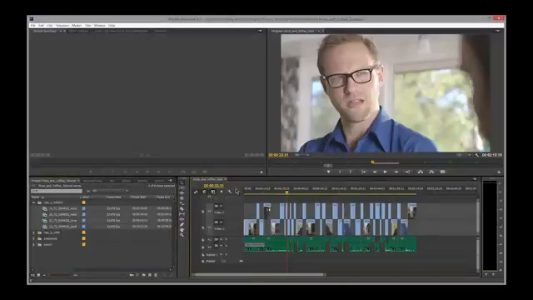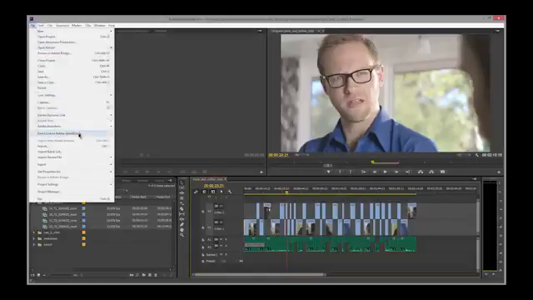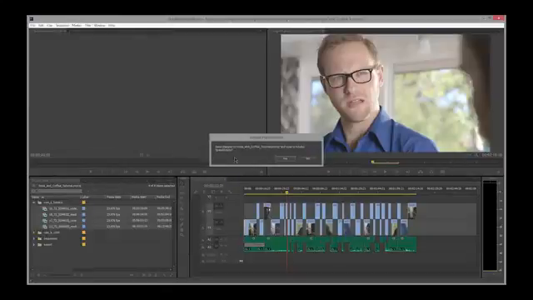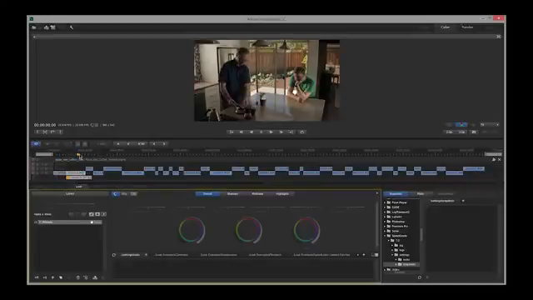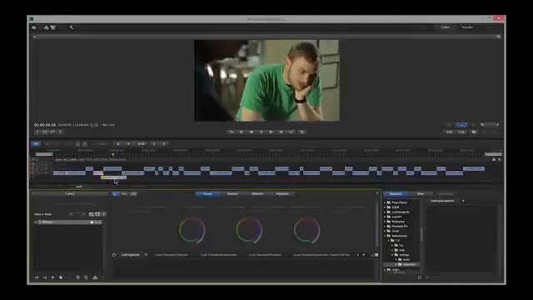If you just want to open this sequence directly, then select this, and that's what we want to do. Go to the File menu and choose Direct Link to Adobe SpeedGrade. Premiere Pro will prompt you to save the sequence. Click Yes. Here we have our sequence open in SpeedGrade. If I drag along here, this is our playhead, and I can drag at the top or at the bottom. You can see we're looking at the same clips.